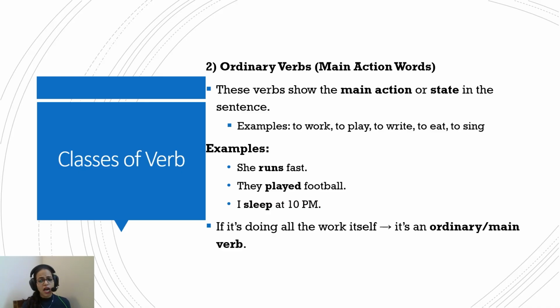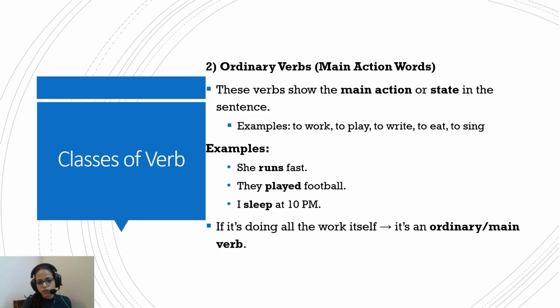The second is the ordinary verb or the main action verb. These verbs show the main action or the state in the sentence. For example, to work, to play, to write, to eat, to sing. So these are all telling you some sort of action that is going on or the state in which the subject of that statement is.